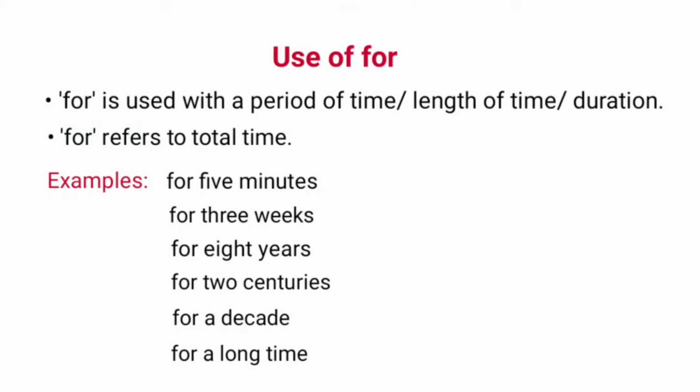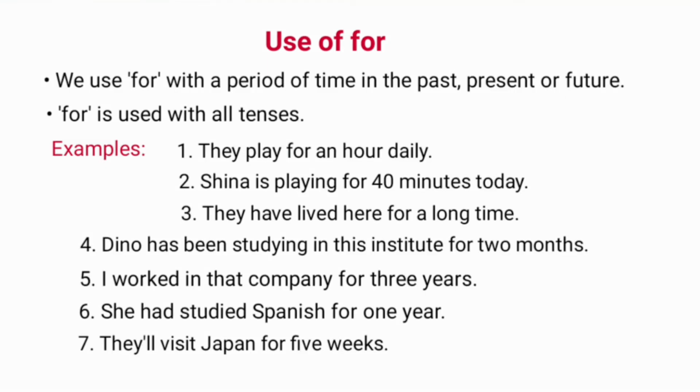For is used with a period of time or length of time, or you can say duration. For refers to total time. Some examples are for 5 minutes, for 3 weeks, for 8 years, 2 centuries, a decade, a long time. We use for with the period of time in the past, present, or future. For is used with all tenses.